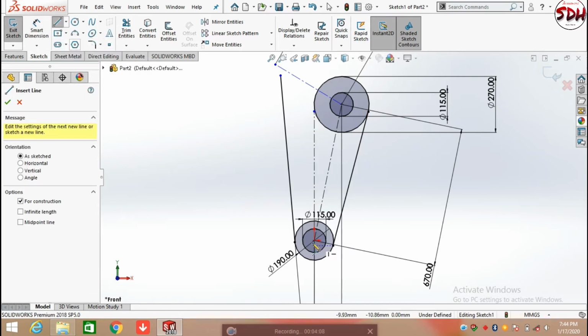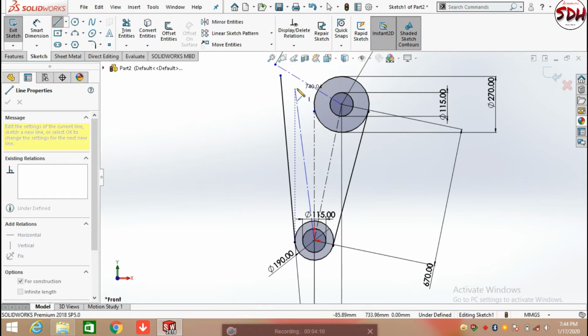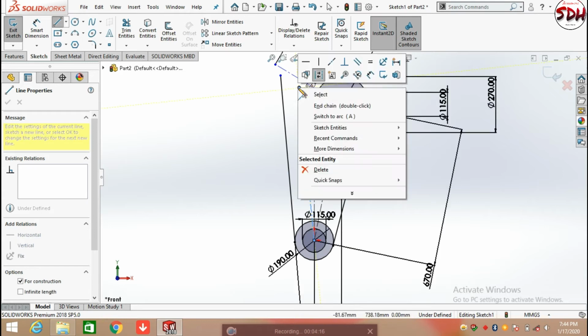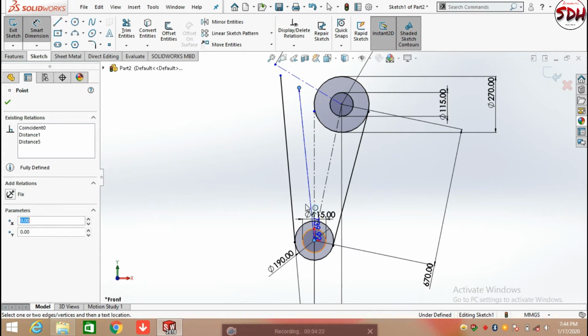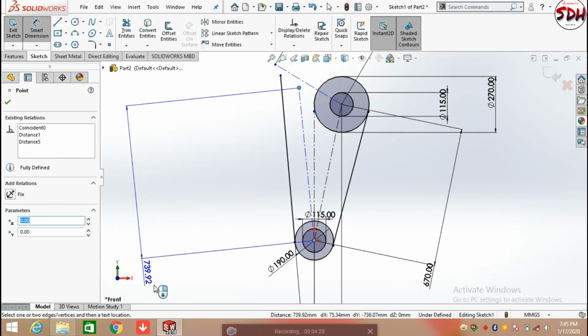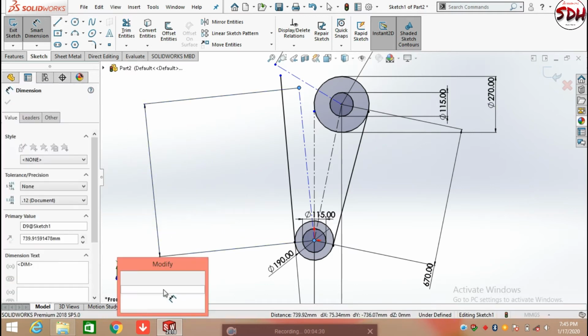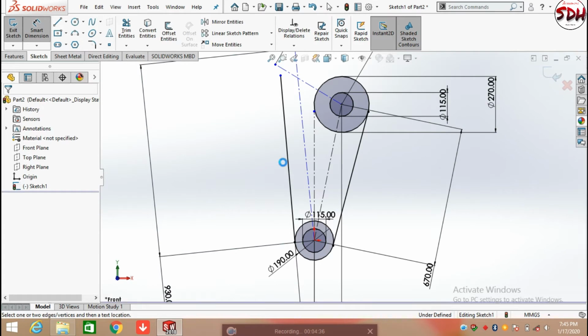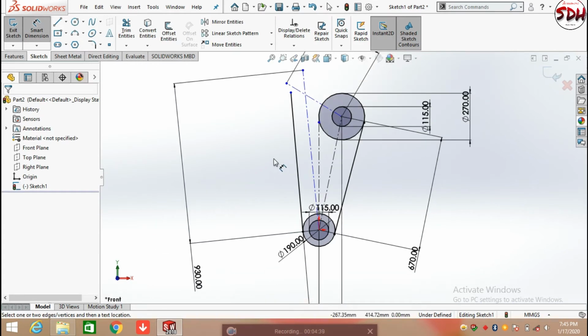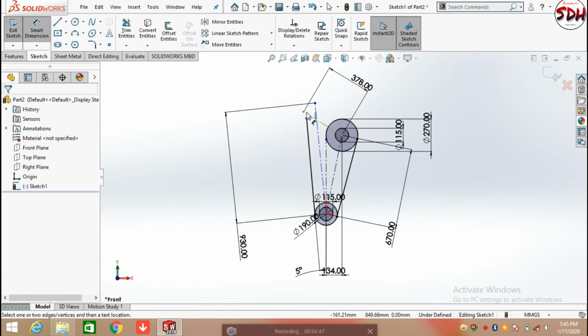Again click on center line, and draw a line from the origin, defining its height from the origin as 930 mm. After defining its height, at the meeting point we need to draw a circle again.